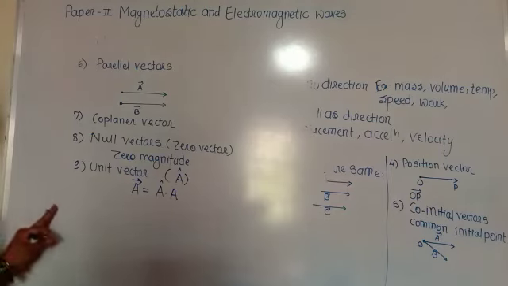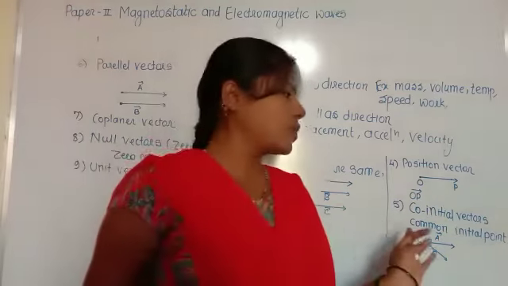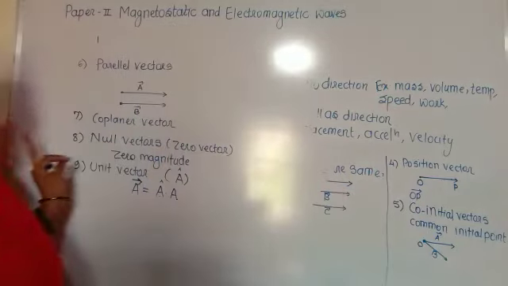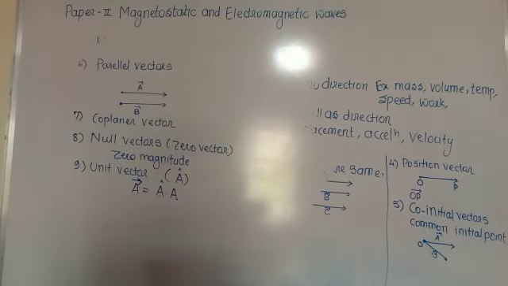So these are some laws of vectors which we studied here. There are 9 laws which we studied. In the next class we will see the scalar product and vector product of two vectors.